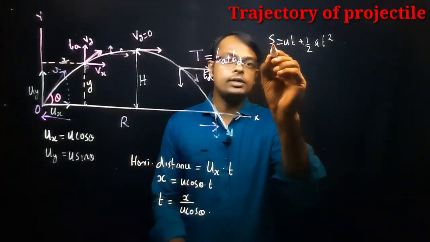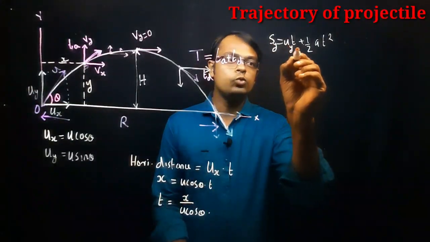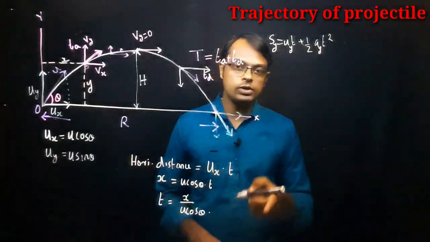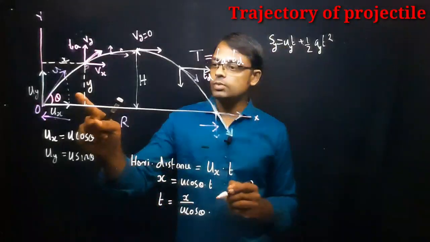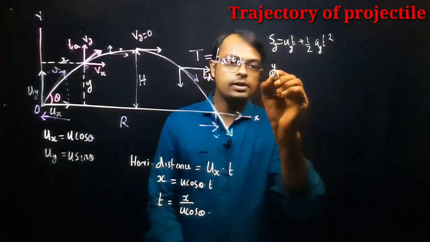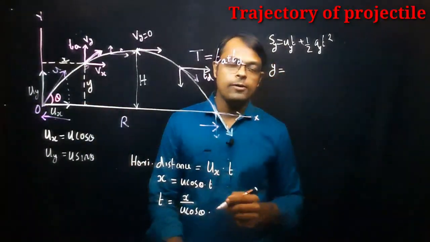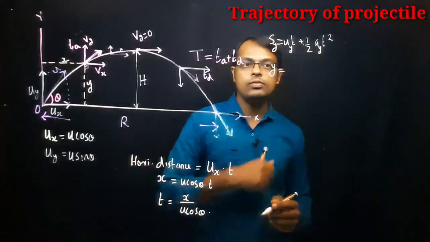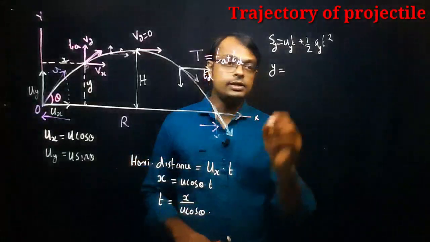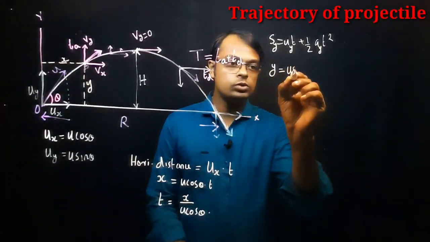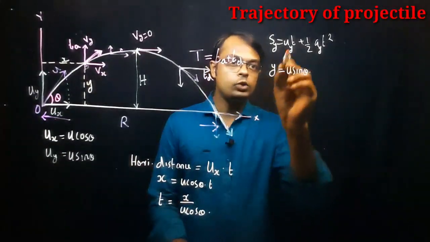So here you can write sy, uy and ay because you are talking about the vertical motion. Now the vertical distance is marked here as y. So y is equal to, what is the initial velocity along the vertical direction? u sin theta. uy is equal to u sin theta, into t.